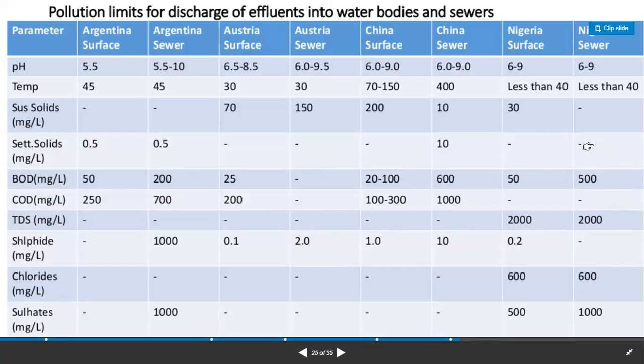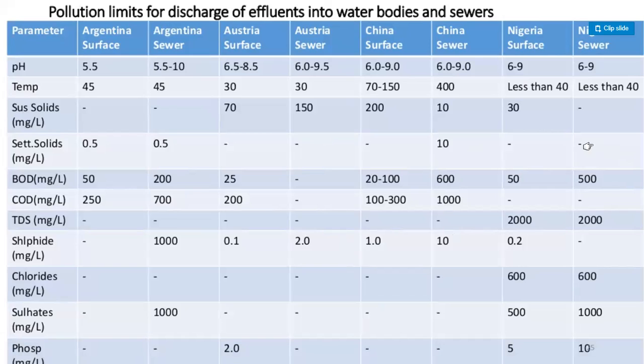So guys, here, pollution limits for discharge of effluents into water bodies and sewers. Argentina, Australia, China, Nigeria, and Nigeria sewer. pH 5.5. Here, guys, the first line is the Argentina surface, Argentina sewer, Australia surface, Australia sewer, China surface, China sewer, Nigeria surface, Nigeria sewer.